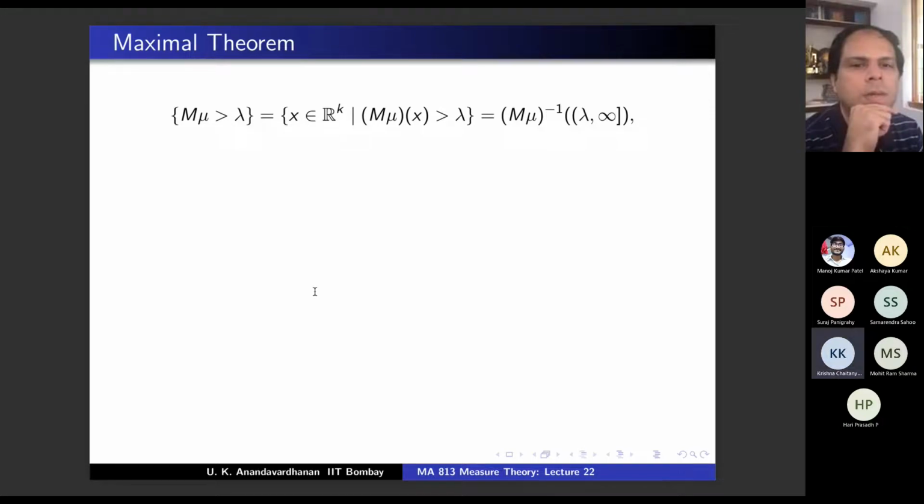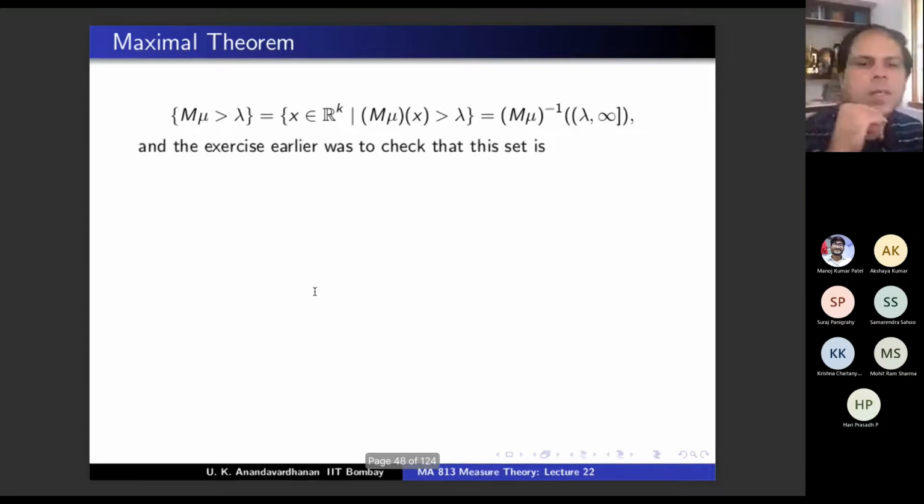The given set is open. No, this set is open. For any lambda, this set is open, right? Yeah. So the exercise that you had to do is to check that this set is open. Okay, so assume that, because you have already done this.